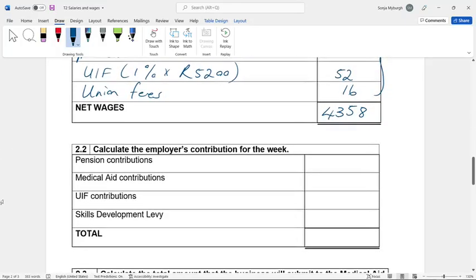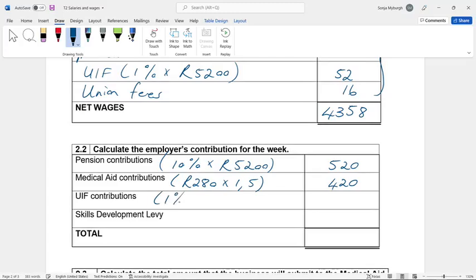The contributions for the week: pension fund, 10% of the basic. So 10% of the 5,200 will give you 520. Medical aid contributions, 1.5 times, or R1.50 for every R1 deducted, 420.